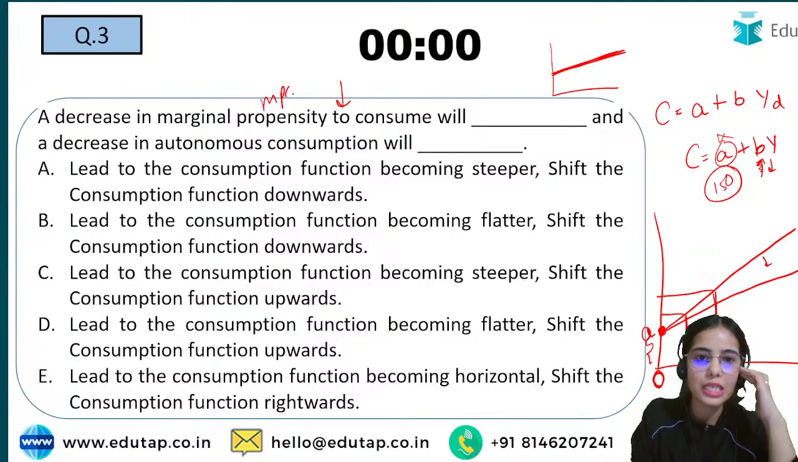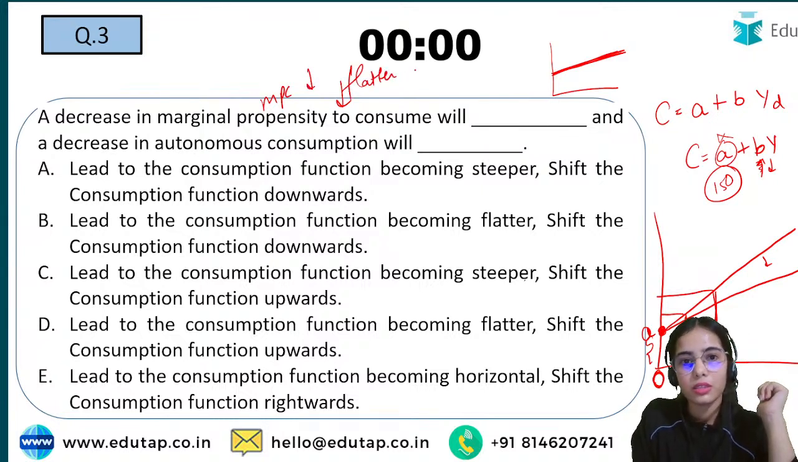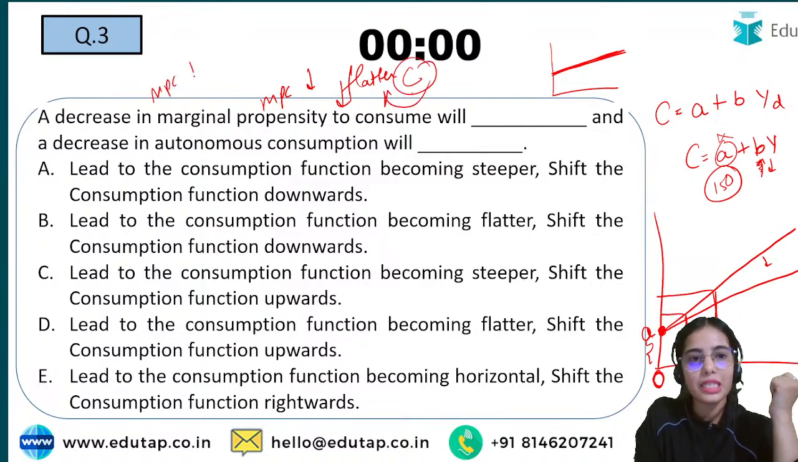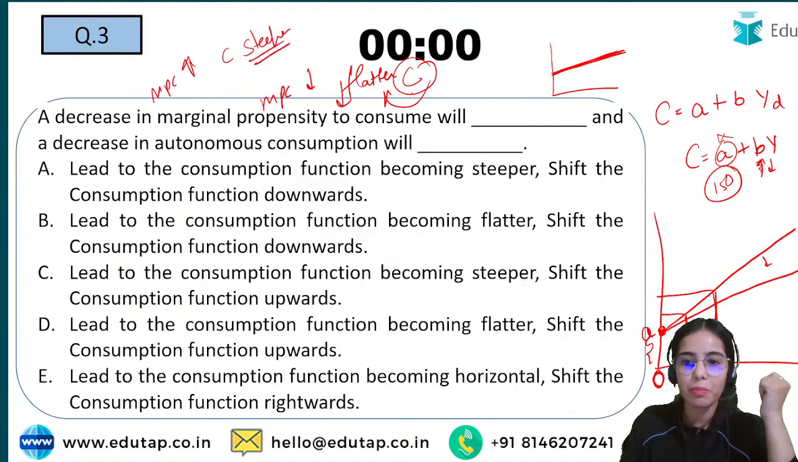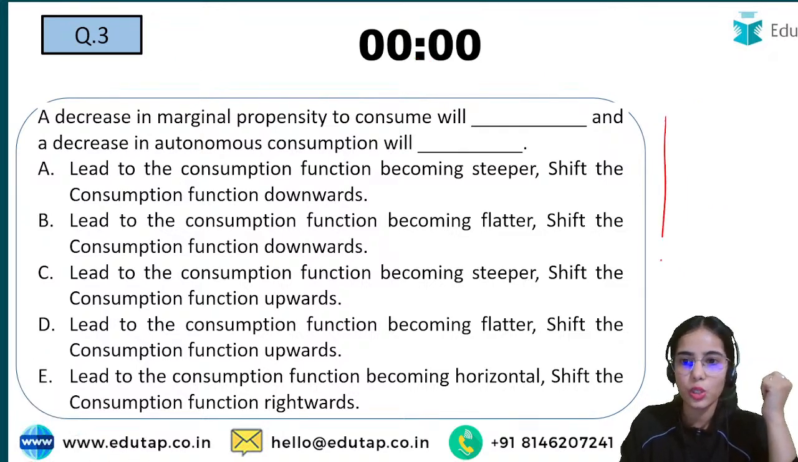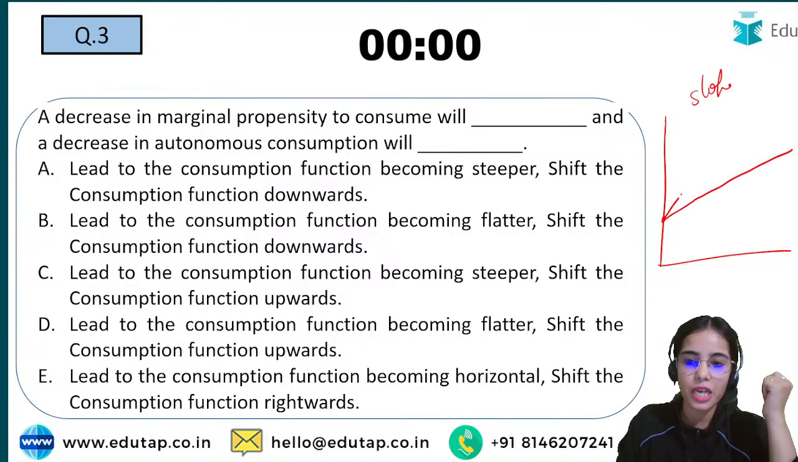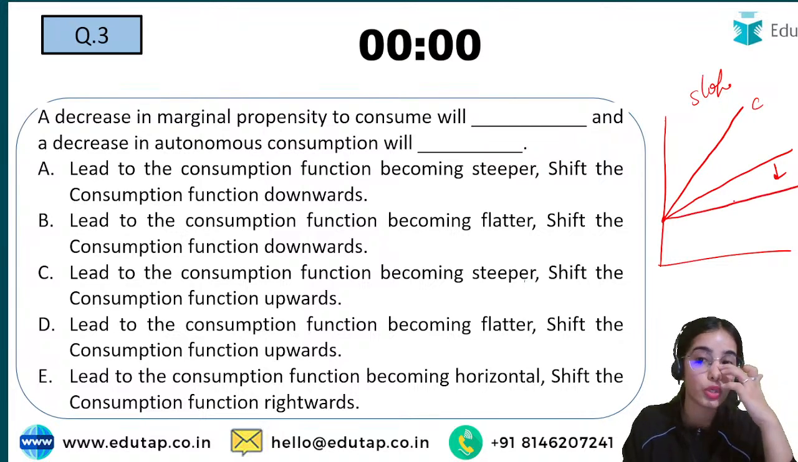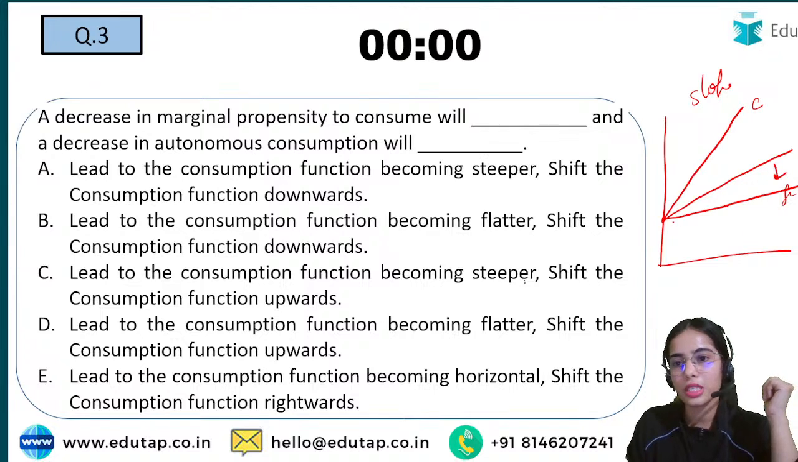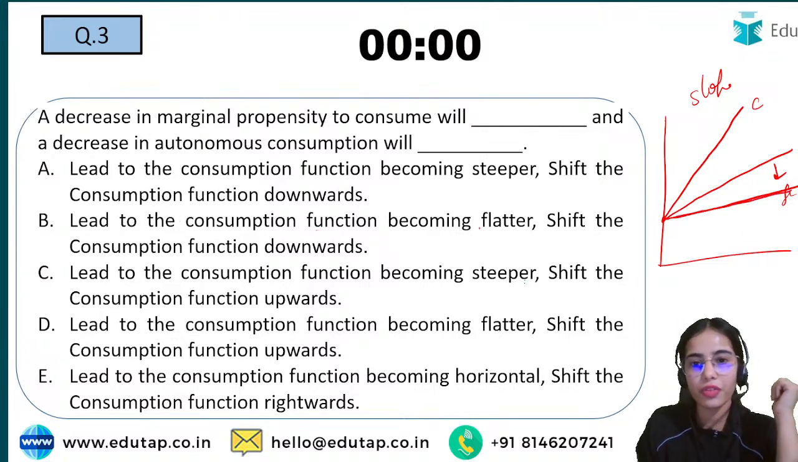So when the MPC is decreasing, the consumption function is going to become flatter. When the MPC is increasing, your consumption function is going to be steeper. So when the MPC increases, your consumption function is going to be steeper. When your MPC, that is your slope, is increasing, this is your consumption function. If the slope is increasing from the starting point, your consumption function is going to become steeper. And when your slope is decreasing, when the MPC is decreasing, the consumption function is going to be flatter. So this is the idea, that the consumption function is becoming flatter.